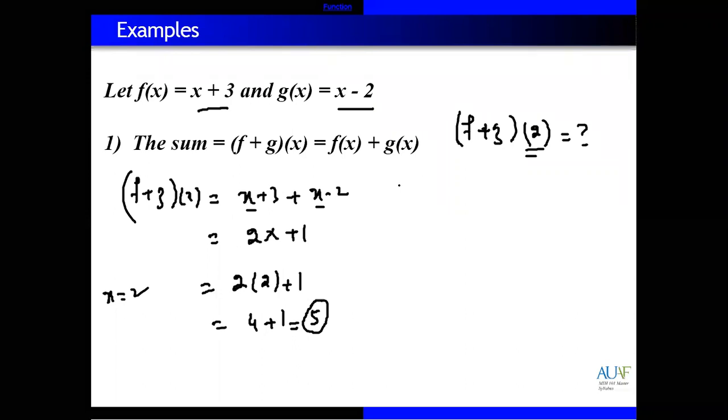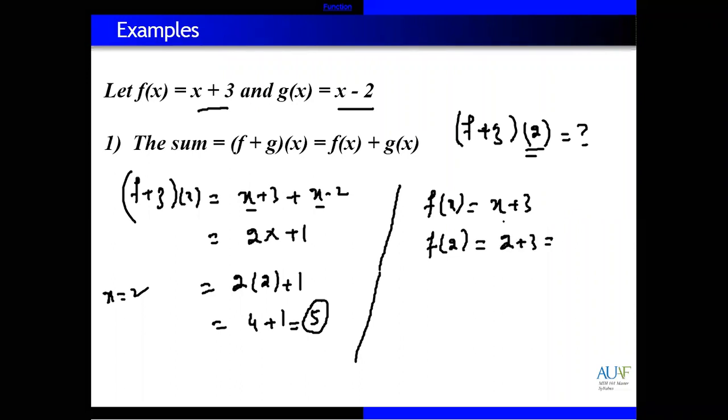Or you can solve this by a second method. We have the function f of x equal to x plus 3. If you replace x with 2, then f of 2 equals 2 plus 3, which is 5. Same for g of x, which is x minus 2.